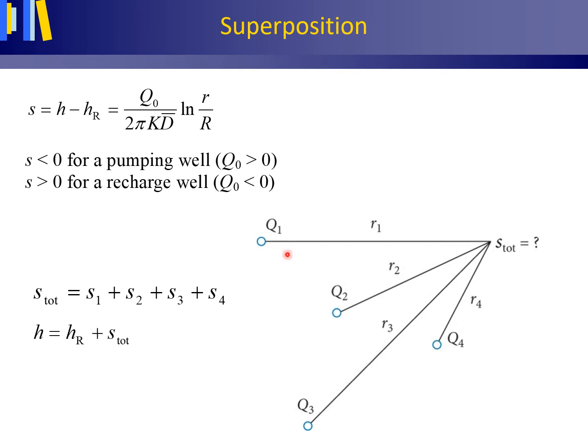In this figure there are 4 pumping wells, and the hydraulic head H in the piezometer after steady conditions have set in can be found by summation of the pre-pumping hydraulic head H large R and the total drawdown S total at the location of the piezometer.